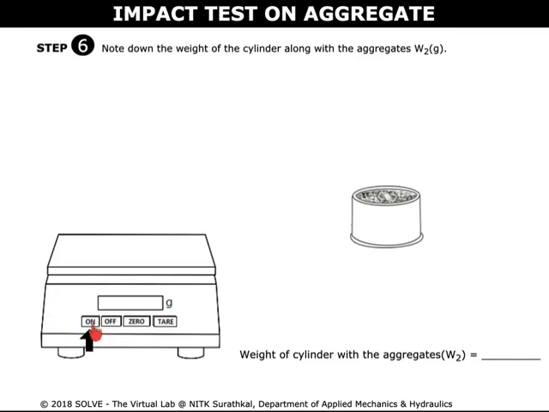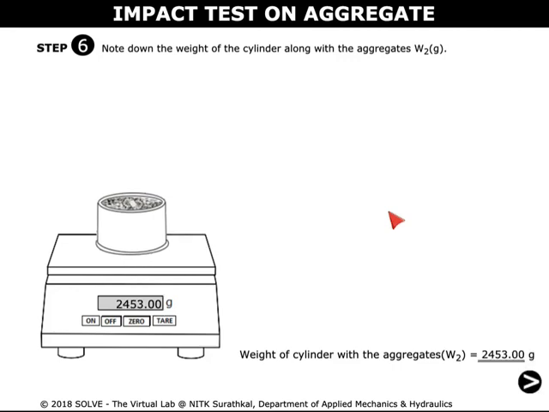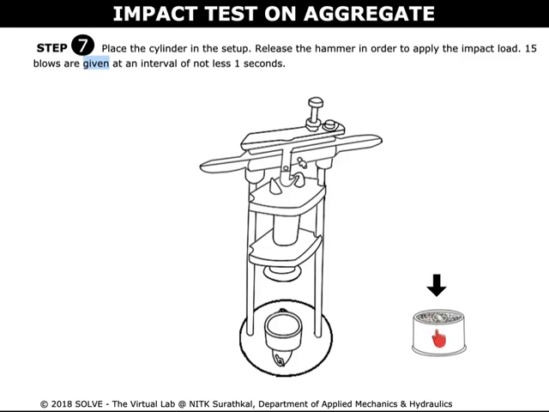Switch on the weighing machine by clicking on it. Click on tare to clear the weight. Click on the cylinder with the aggregates to transfer it into the weighing machine and note down the weight of the cylinder along with the aggregates, that is W2. Click on the cylinder to place it in the impact test machine.